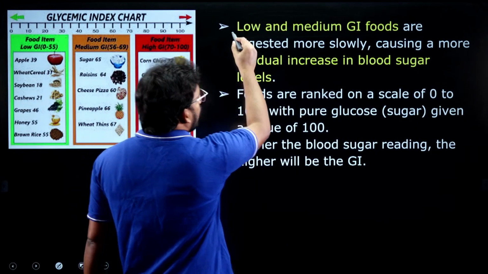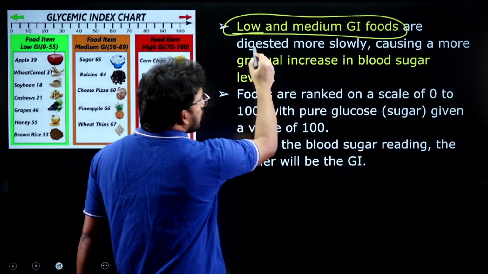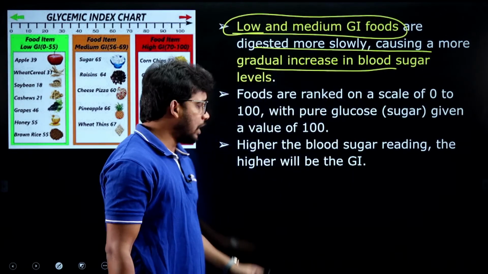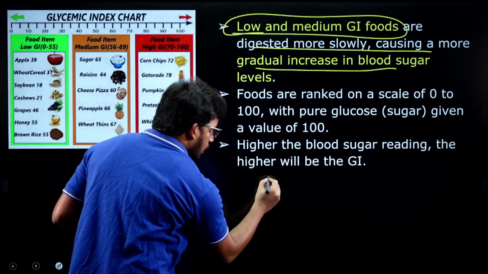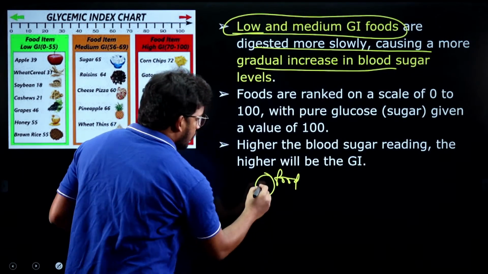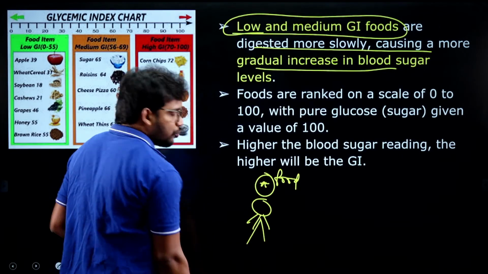The low and medium glycemic index foods digest more slowly and cause a gradual increase in blood sugar. Let me explain with a flow chart, and you will understand it in a much better way. This is some food A, and this is us consuming it.